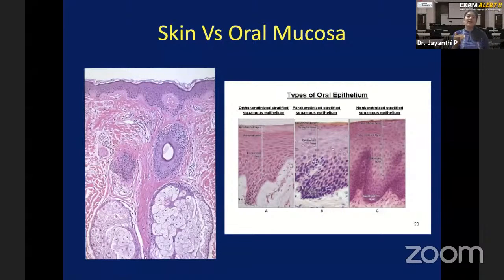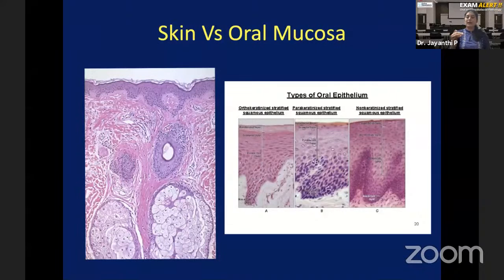Okay. So whenever you have epithelium, anywhere in the human body, not only in the oral cavity or skin, always beneath the epithelium, you will have connective tissue. Why is that? Because epithelium is avascular. There is no blood vessel in the epithelium. You can see that only epithelial cells are seen. Therefore, if the epithelial cells need to survive, they need nutrition, they need blood supply. That is always provided by the underlying connective tissue, which has blood vessels. That's the reason why whenever you have epithelium in any part of the body, below that you will have connective tissue, so that the blood vessels in the connective tissue will provide nutrition to the epithelial cells by a process of diffusion.